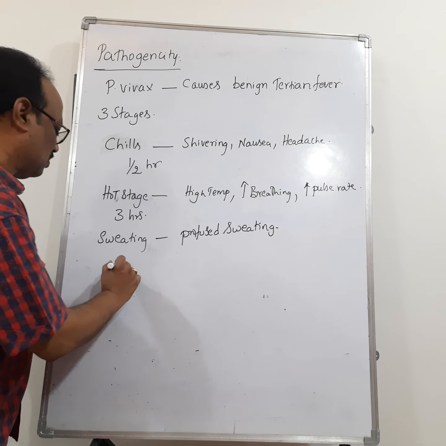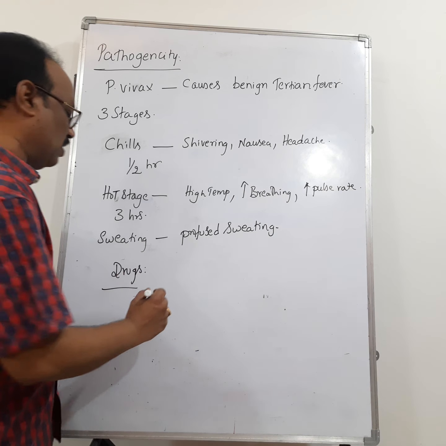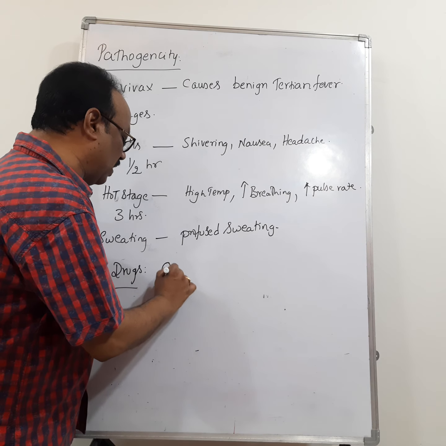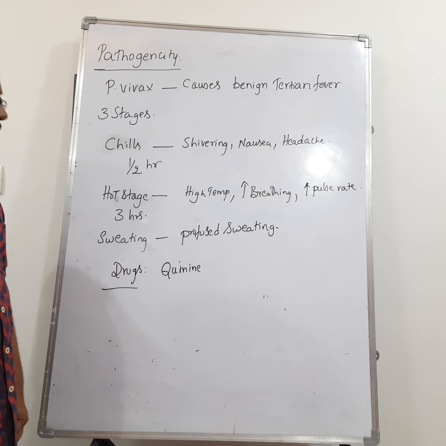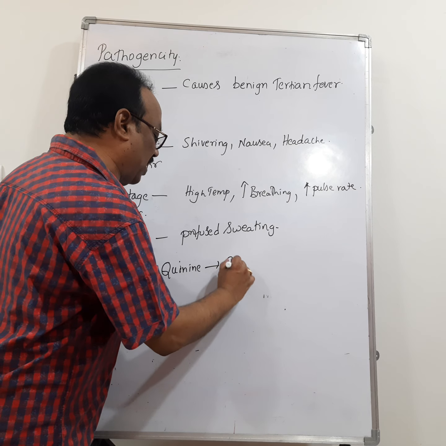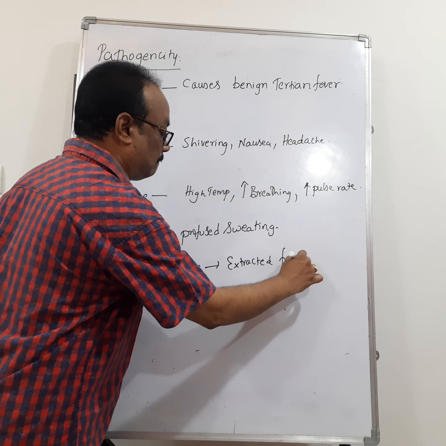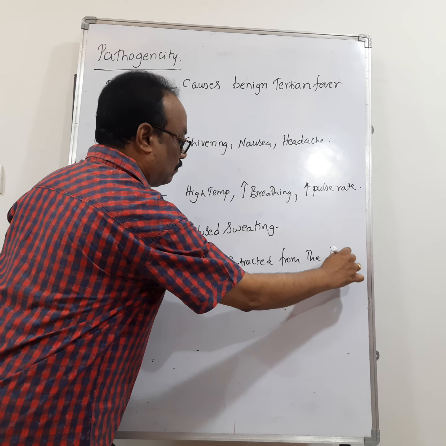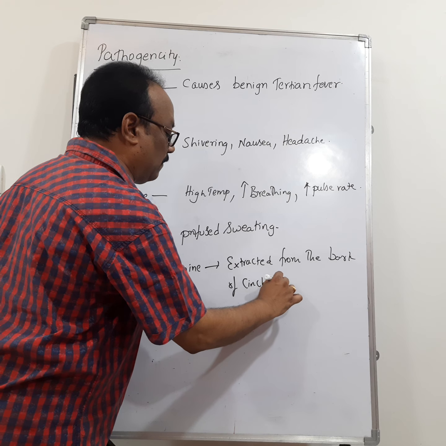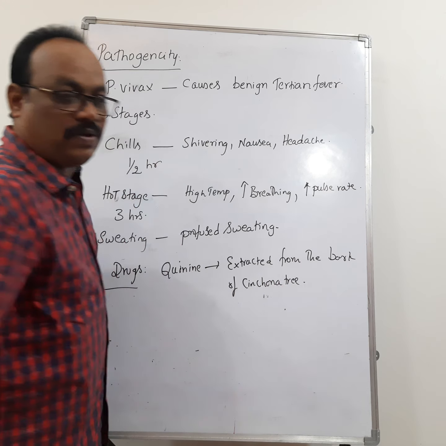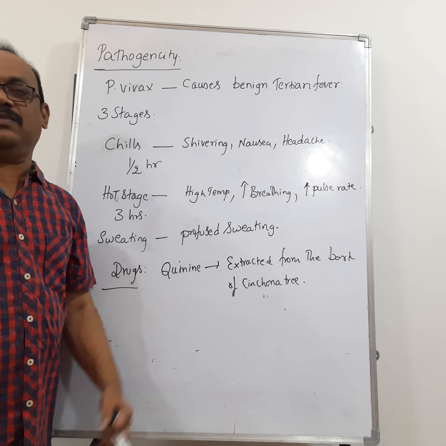Then what are the drugs used for malaria fever? The drug used for malaria fever is quinine. Quinine is a drug extracted from the bark of the cinchona tree.